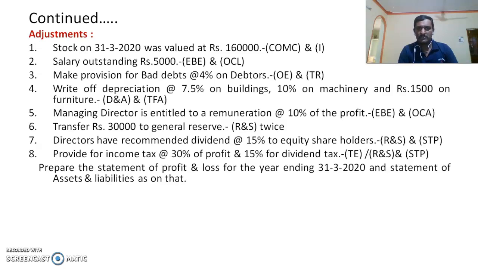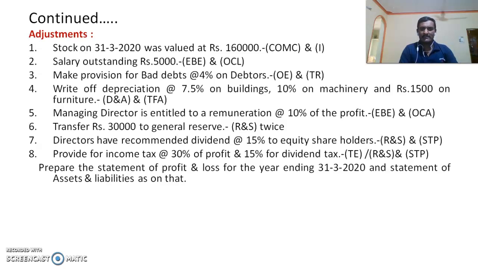So it is first to be taken under other expenses, then we have to adjust it in the trade receivables. The rate of depreciation is to be adjusted twice: in the depreciation and amortization note, and in the statement of assets and liabilities it is to be taken under tangible fixed assets.